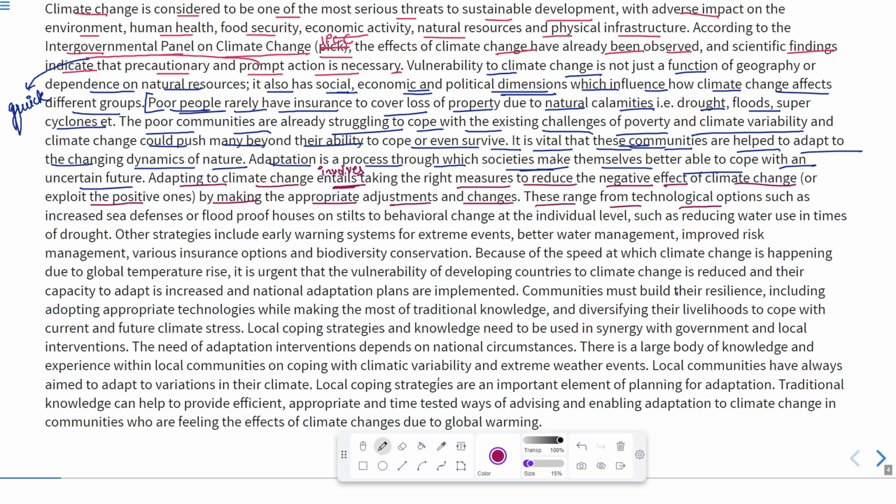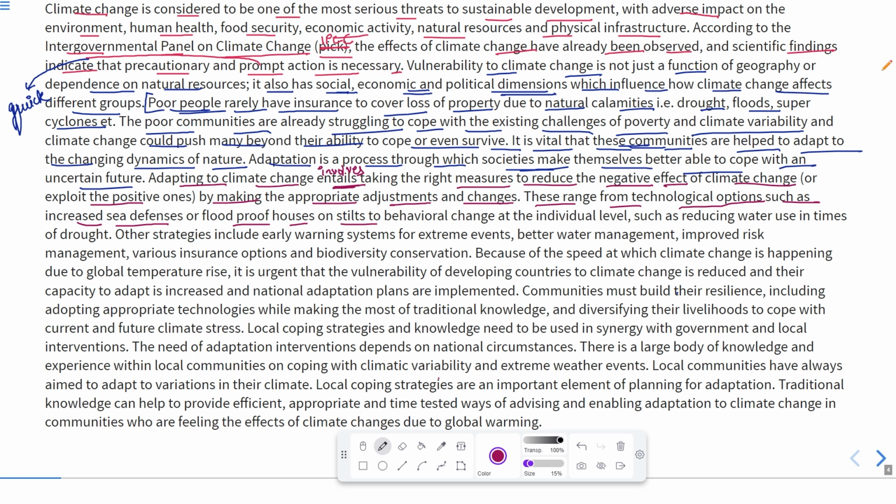These range from technological options such as increased sea defenses or flood-proof houses. It means people need to build their houses flood-proof, on stilts. Stilts refer to platforms or wooden or metal blocks on which buildings are installed or made.